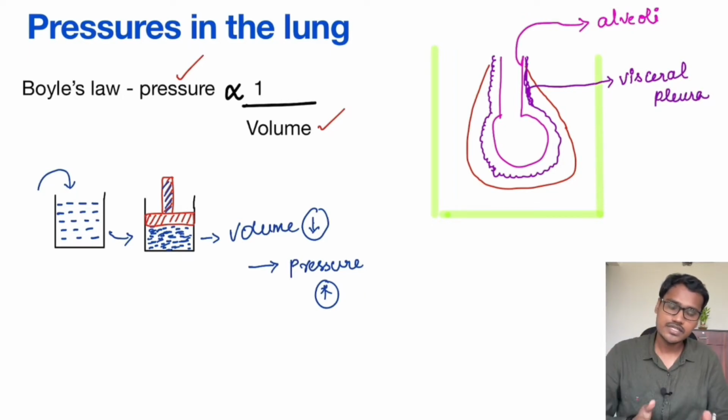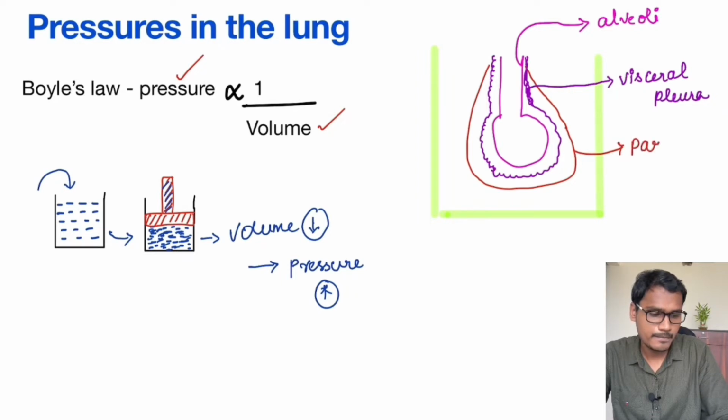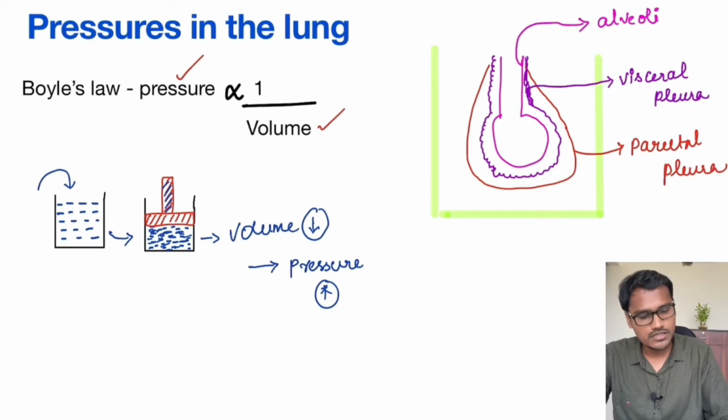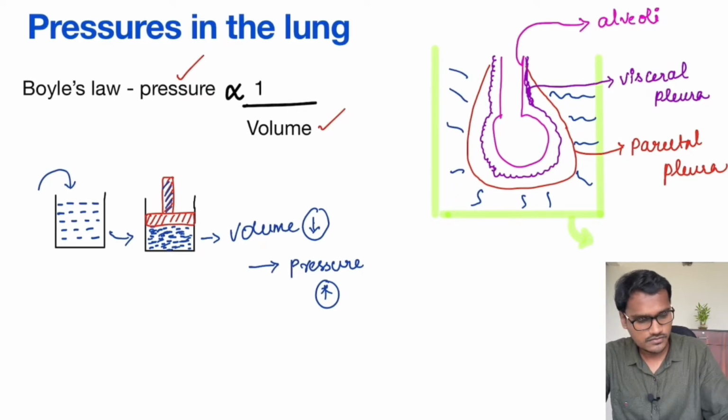Then the other structure covering the outside of the visceral pleura is our parietal pleura. This parietal pleura is always attached to the chest wall like this. So the green colored structure over here is the chest wall.